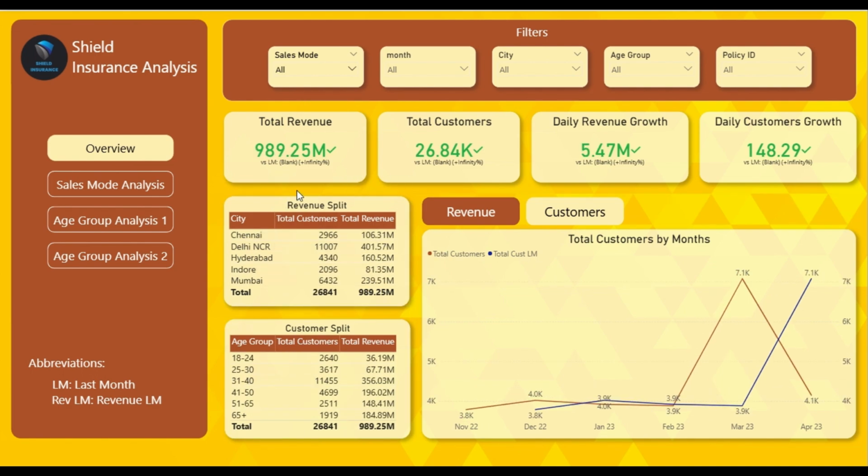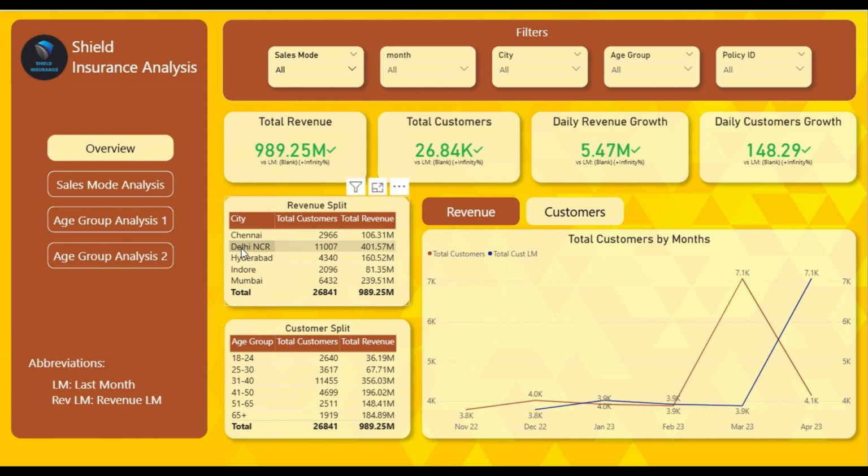Now, if we come to this revenue split table visual, you will find that Delhi NCR is the region that generated the highest number of customers and highest amount of revenue, which is 401.57 million rupees and 11,000 customers. But Delhi NCR in itself comprises many cities like Ghaziabad, Faridabad, and many more.